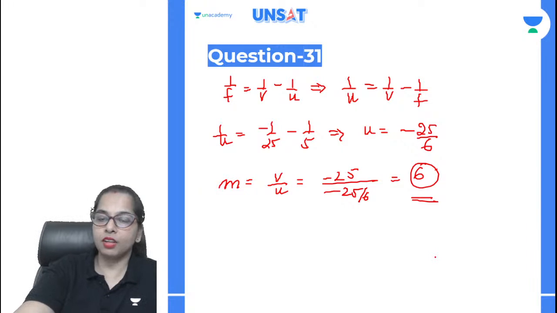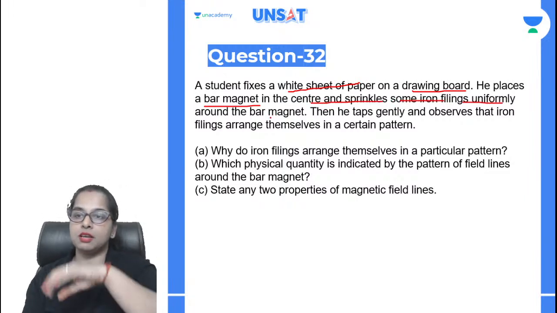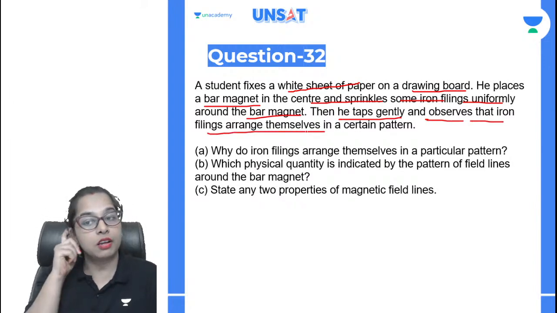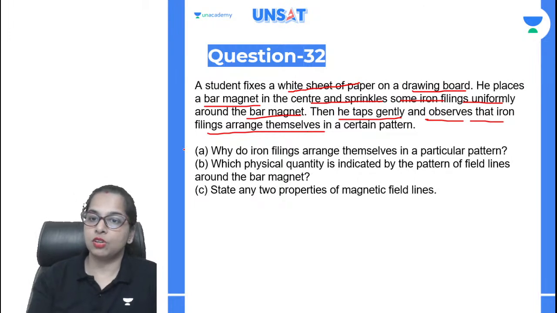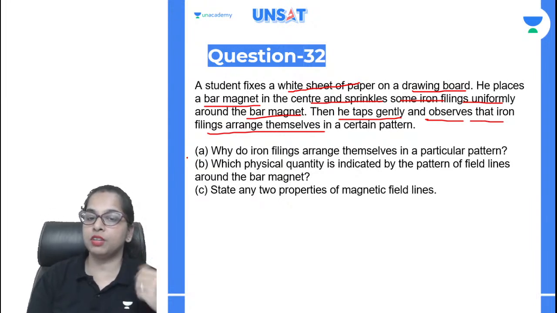Alright guys, so we are done with question number 31. Next is question number 32. A student fixes a white sheet of paper on a drawing board. He places a bar magnet in the center and sprinkles some iron filings uniformly over the bar magnet. Then he taps it gently and observes that the iron filings arrange themselves in a certain pattern. So why do iron filings arrange themselves in a particular pattern? Any answers? Tell me fast.